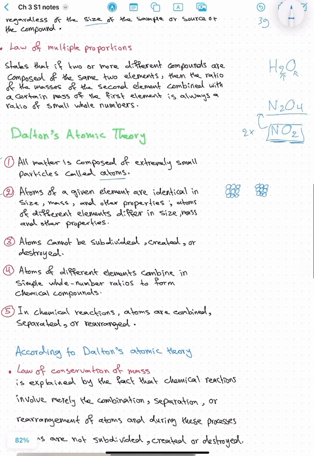Number 2, atoms of a given element are identical in size, mass, and other properties. Atoms of different mass are different. Let's say this is hydrogen, this is oxygen. Atoms of hydrogen, all of them are the same thing. And atoms of oxygen, all of them are the same thing regarding the size, the mass, their properties, everything. They're identical. But are atoms of hydrogen and oxygen the same?